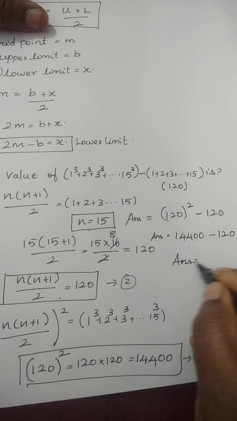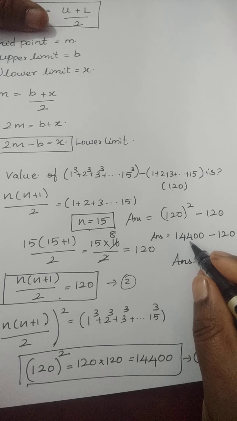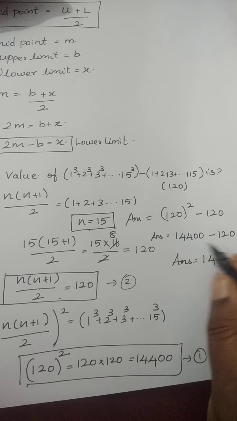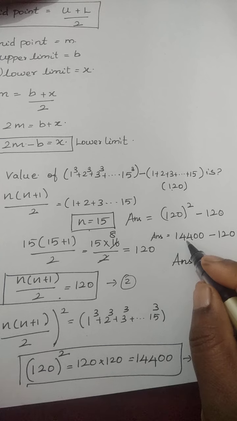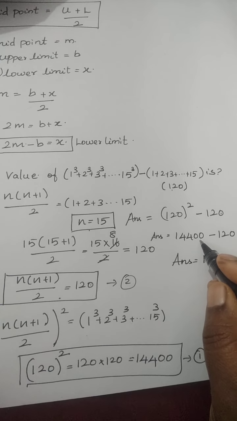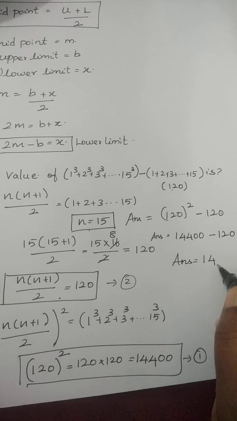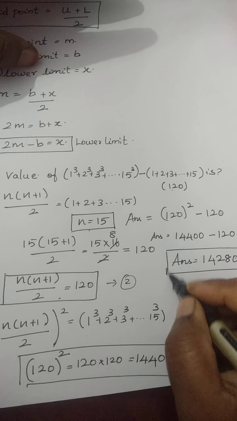Therefore subtract this. 400 minus 100 is 300. Then again minus 20 means 280. So 14280. So this is the answer, 14280.